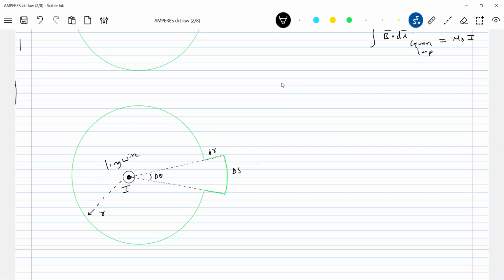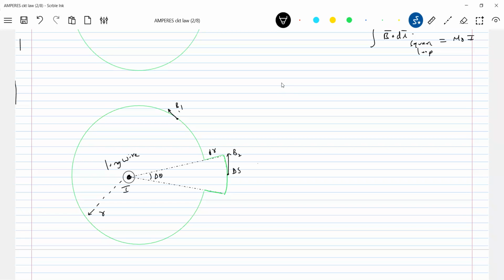Here let's calculate the field. The field here will be B1 bar, and the field here will be B2 bar.